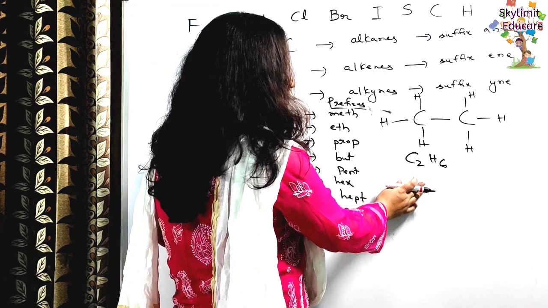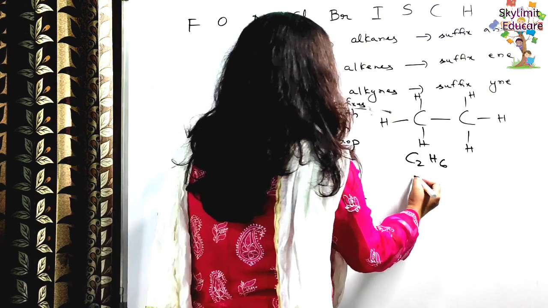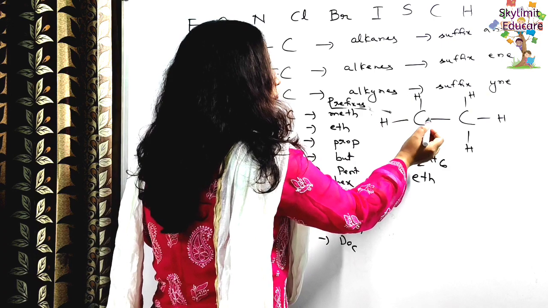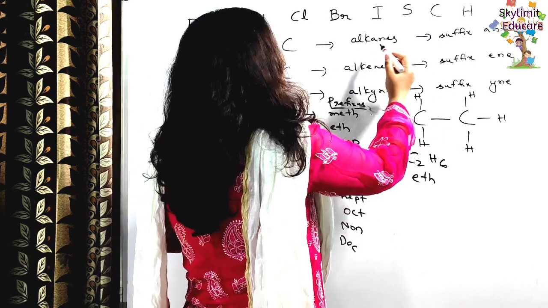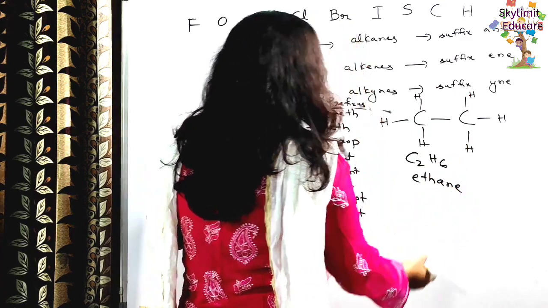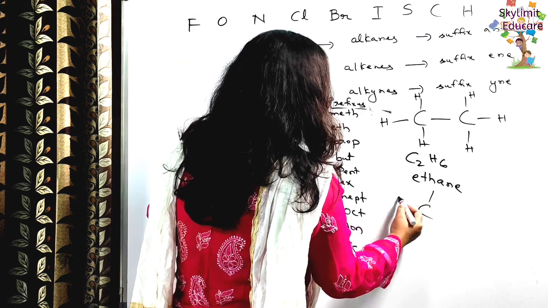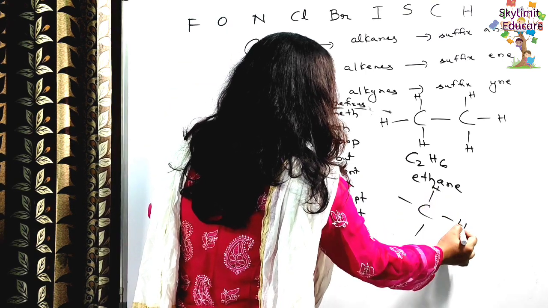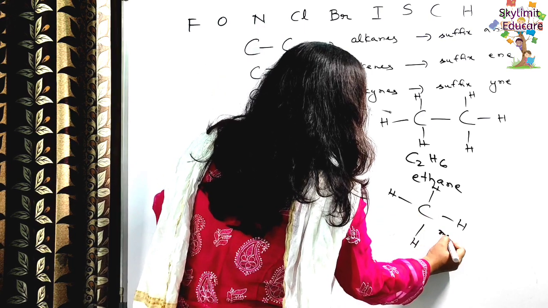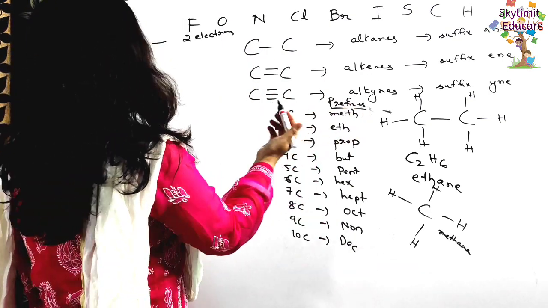So students, in this case, what is the prefix for 2 carbon atoms? For 2 carbon atoms you are writing eth. And what is the suffix for the single bond between 2 carbon atoms? The suffix is ane. So this is called ethane. Likewise, if this is methane, we know that. Meth, only one carbon atom and it's an alkane. So methane. Clear? Now let us take an example of a carbon-carbon double bond.